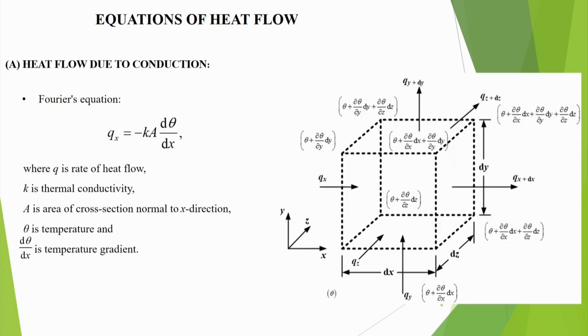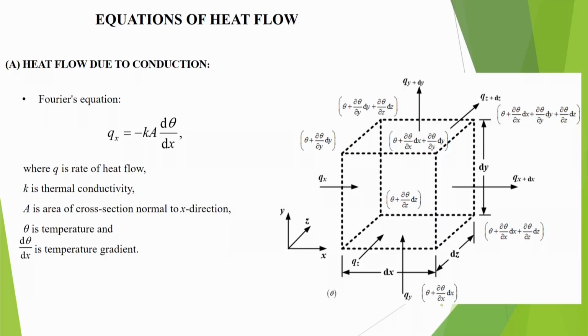Now, let us understand how we find out the temperature, or how we do the heat transfer analysis. We assume that in most cases convective heat transfer and radiative heat transfer will be very small in comparison to heat transfer by conduction. So, we first develop the heat flow due to conduction. We can use Fourier's equation. Fourier's equation is: Qx is equal to minus kA d theta by dx, where I am indicating temperature by theta. Theta is the temperature symbol I am using, because T may be confused with time also.